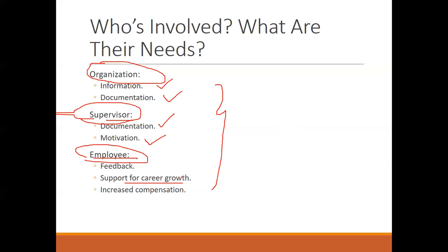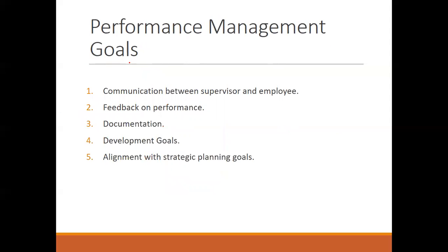If you, as an employee, see only your growth, and you do not align it with the organizational growth, no one wants you. Along with your growth as an individual employee, you have to relate it with the organizational growth. So it's very, very important to align it, to be on the same lines. If it's not done, then neither you as an employee nor the organization is going to benefit. Now we have performance management goals. What is the aim, or you can say the objective, of performance management? As we studied in the meaning, it is a communication which happens between the supervisor, manager, and employee.